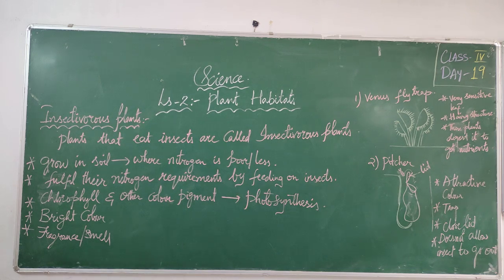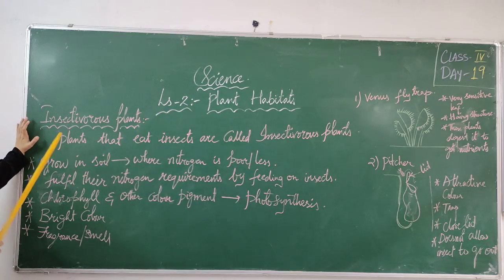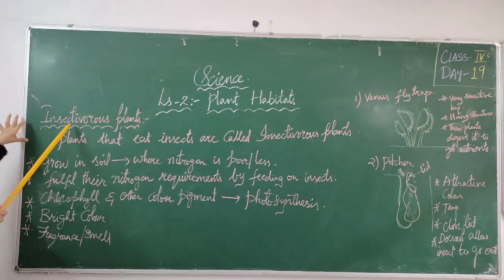Okay. I hope you have understood this one. Once again, we will see this one. We will recapitulate it. Insectivorous plants. This is our chapter 2, plant habitat. This is our last topic of this chapter. Insectivorous plants. By this term only you will be able to understand that some insect concept will be there.